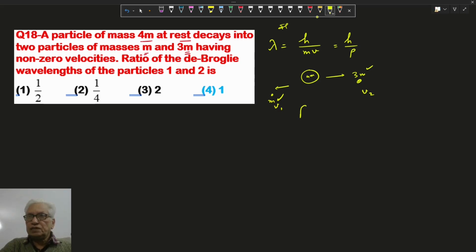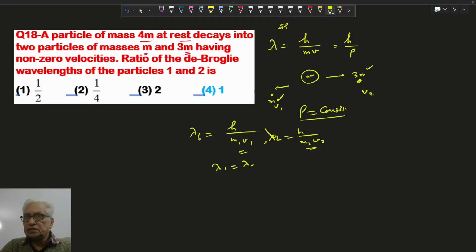So P is constant, by the conservation law of linear momentum. We have to find the ratio of the de-Broglie wavelengths. P remains the same. It means lambda 1 is h upon m1 v1, and lambda 2 is h upon m2 v2, but m2 v2 and m1 v1 are the same, so lambda will be the same and the ratio will be 1:1. Means option 4 is correct.